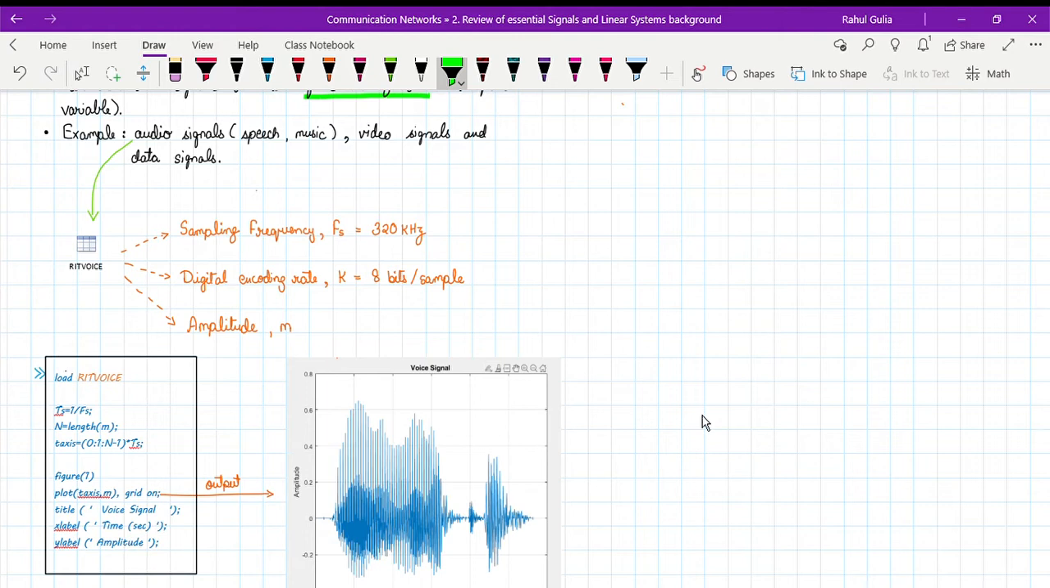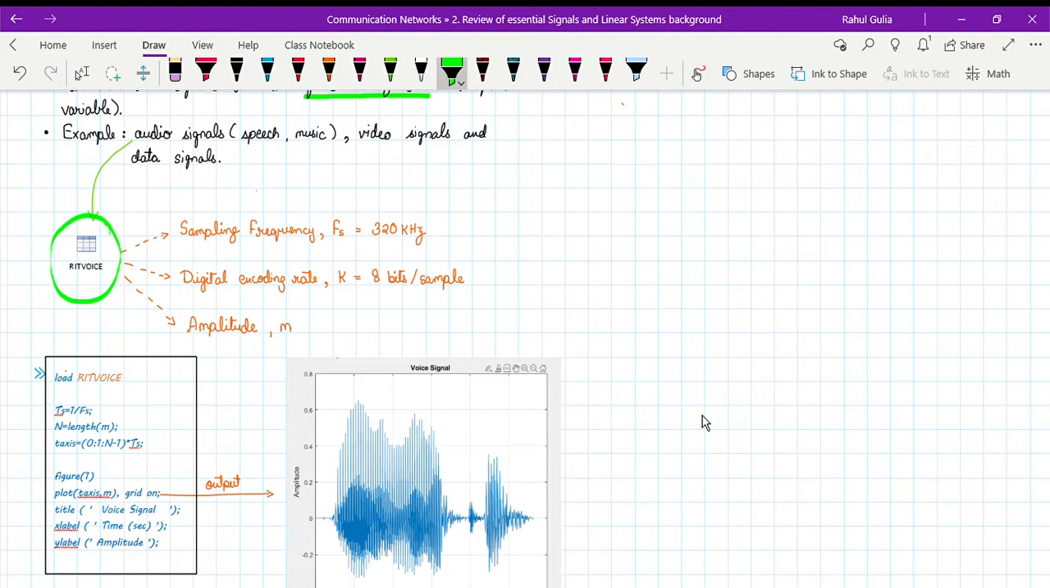Now RIT voice is nothing but a MATLAB Excel file which has nothing but the amplitude of a voice tone, which is just saying RIT. And basically when we say RIT, it is at different amplitudes at different time intervals.